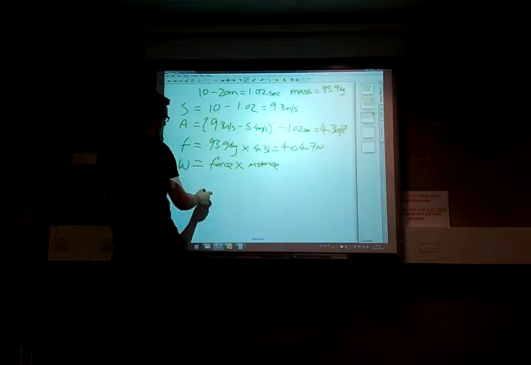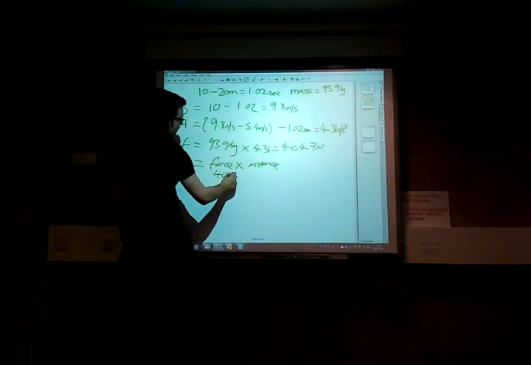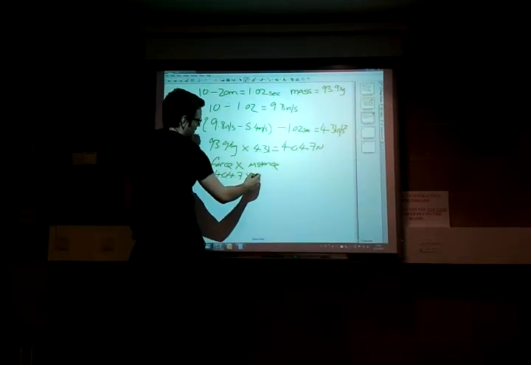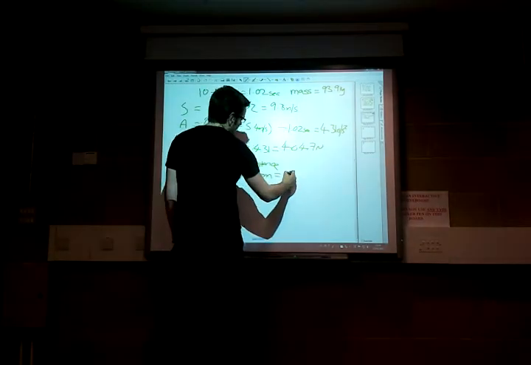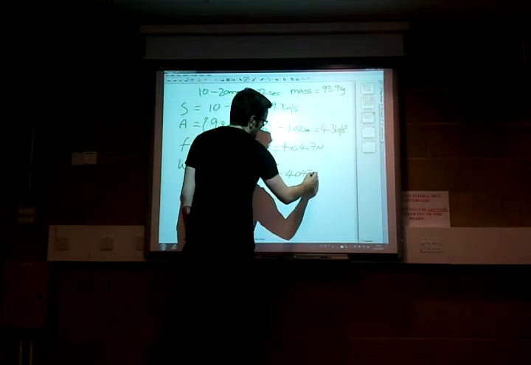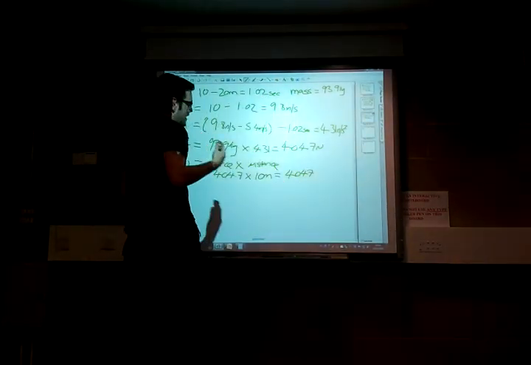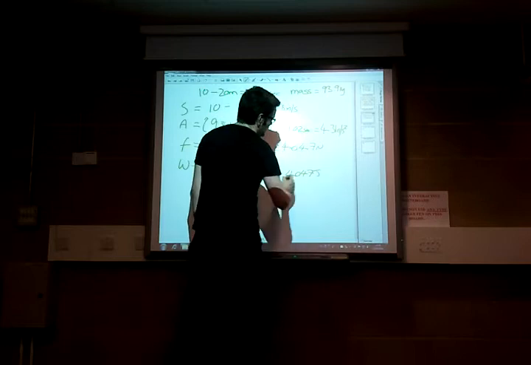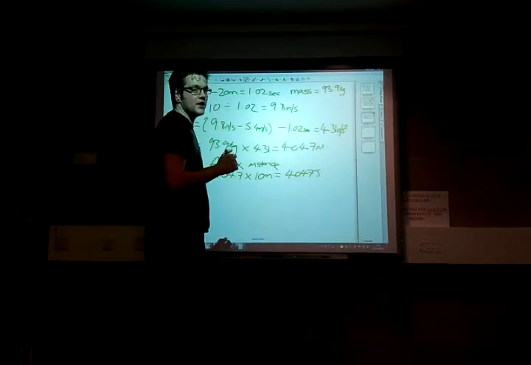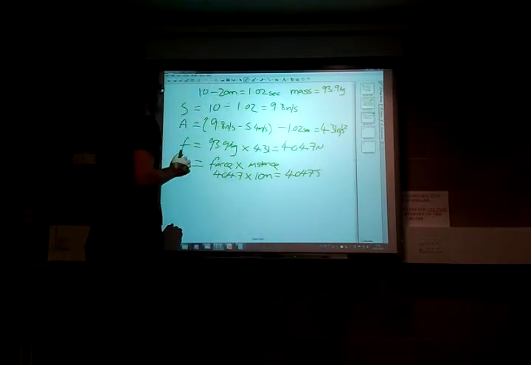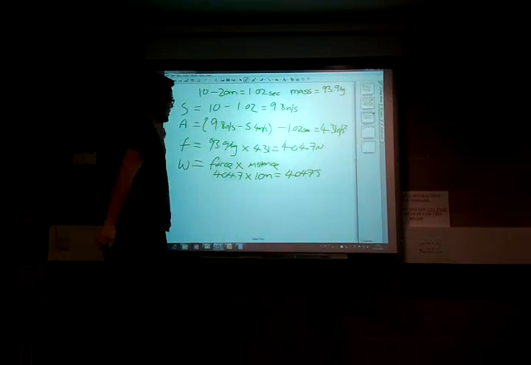So again, our force, which is 404.7, times by our distance, which is still only 10 metres because we're working out in 10 metre sections. So our work is 4,047, and it's work, so it's energy, so therefore it's joules. So 4,047 joules is how much energy that Usain Bolt used in that second 10 metres.